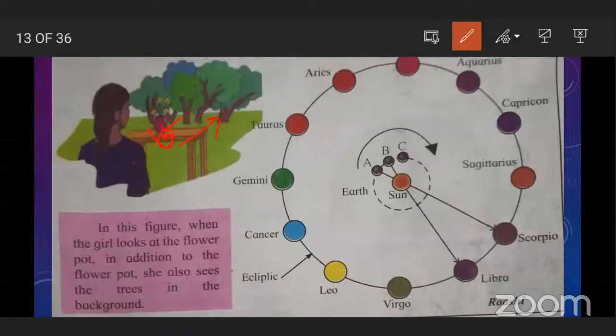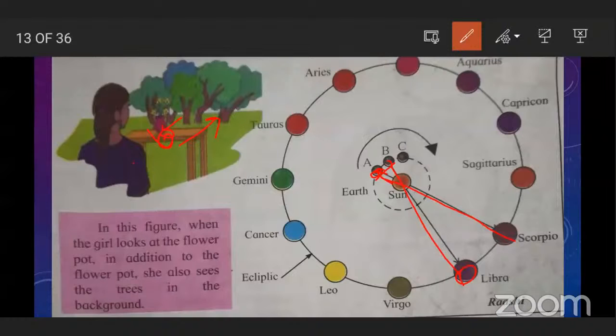Now see here. If earth is here at position A, an observer on the earth sees the sun in the Scorpio zodiac sign like this. And when earth moves from A to B, the observer will say that the sun has entered Libra, because this observer can see this zodiac sign, Libra.